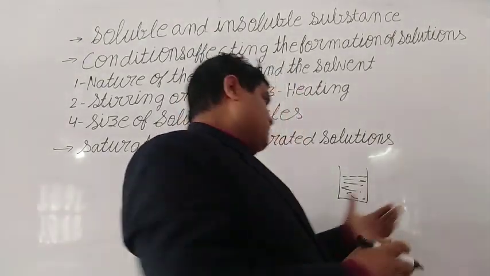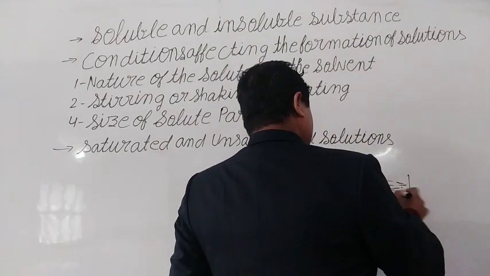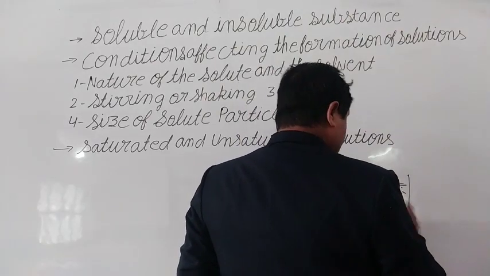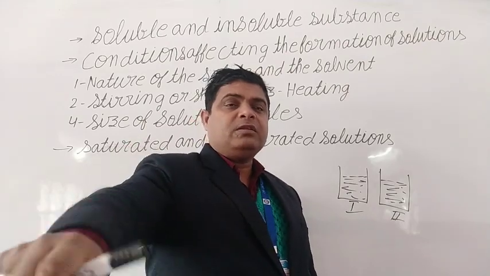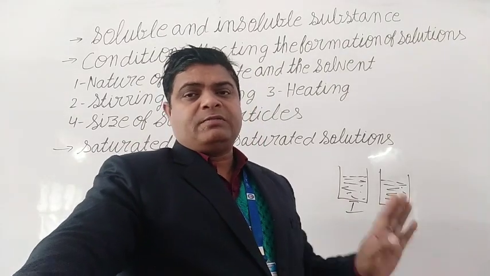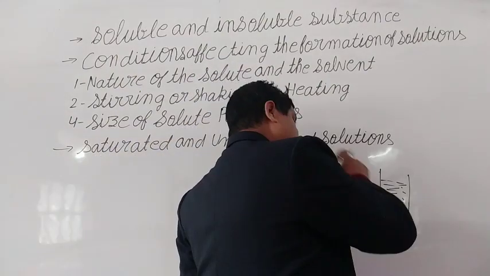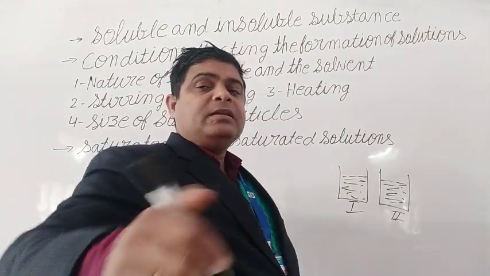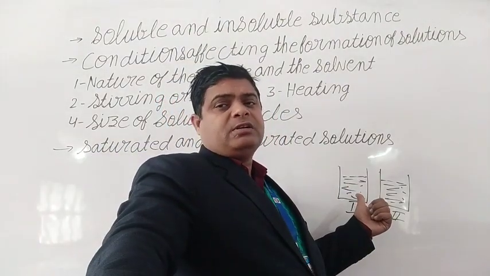How? See friends, you take 2 beakers, and in both beakers you take water. In the first beaker, you add 1 spoon of salt and shake well. The salt dissolves in the water. Yes or no? So salt is a soluble substance. Take 1 spoon of sugar and add it, then shake well. You see that the sugar dissolves in the water.